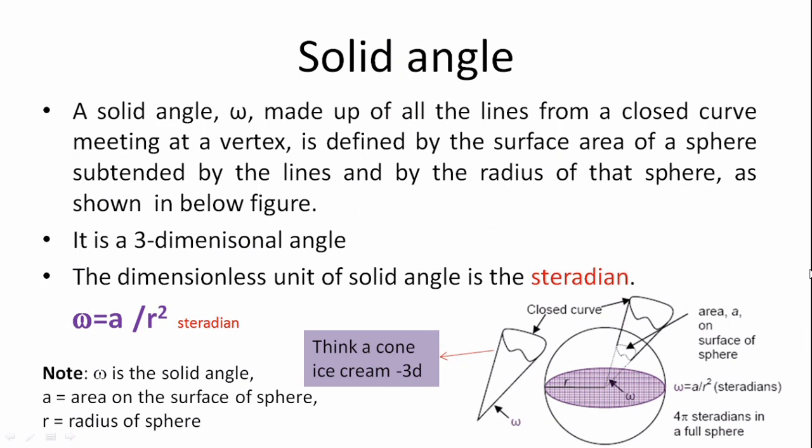Solid angle is a physical quantity, and it has a dimensionless unit. The unit of the solid angle is steradian, and the expression for solid angle omega is given by area upon r square steradian, where omega is the solid angle, A is the area on the surface of the sphere, and r is the radius of the sphere.